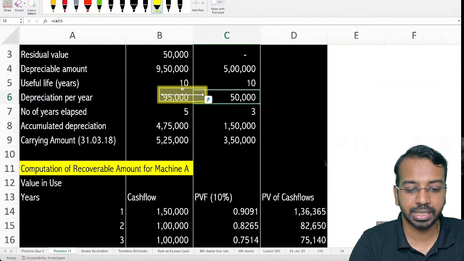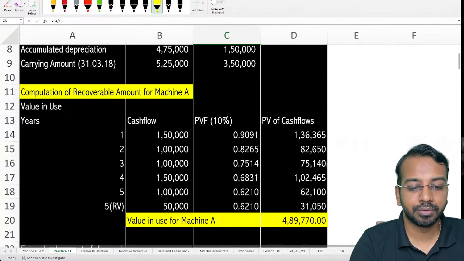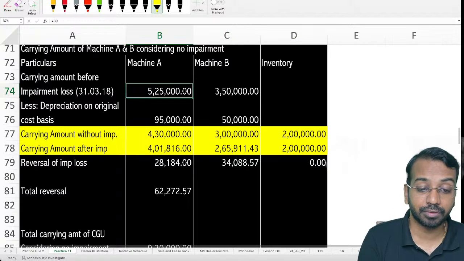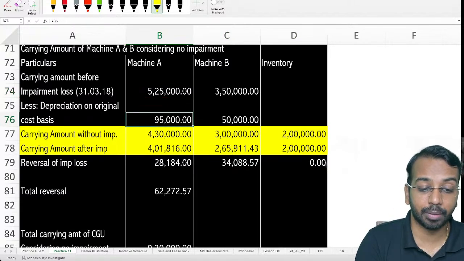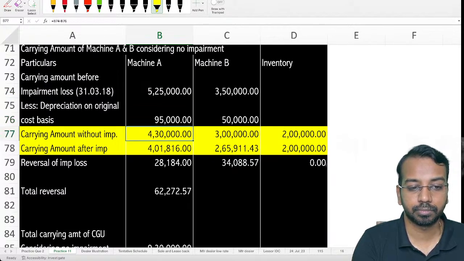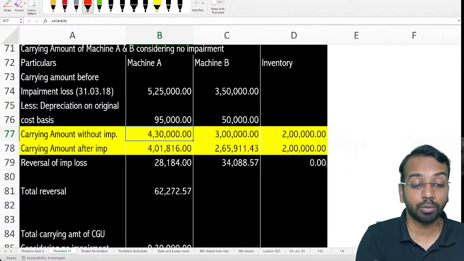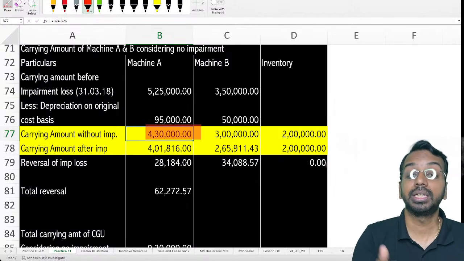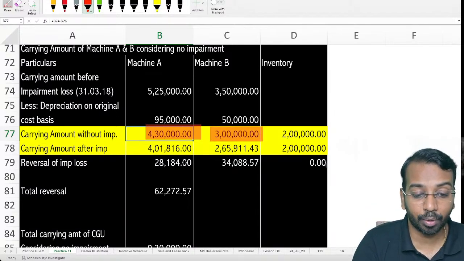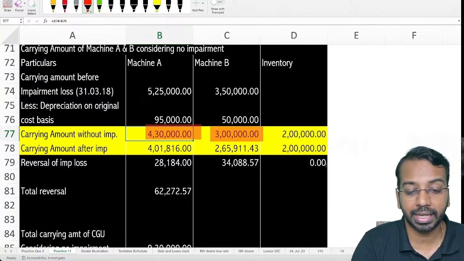So what you will do is calculate 525 minus 95, which is the carrying amount 430, and 3 lakhs here. That is, without impairment, what would have been the carrying amount. Then carrying amount after impairment is 401 and 265.